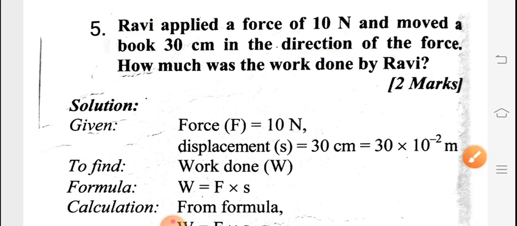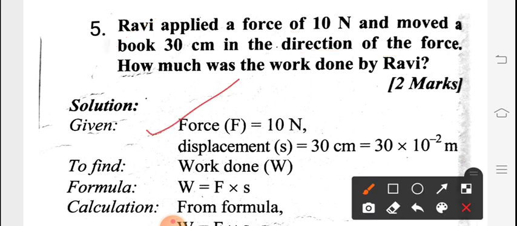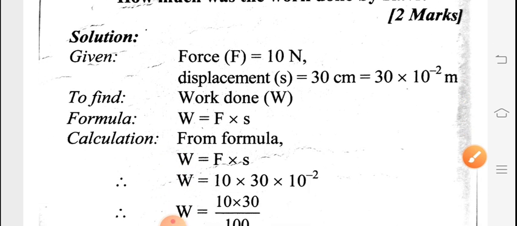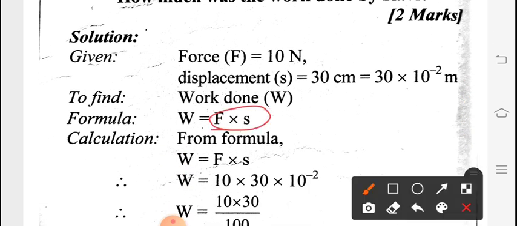First of all we will write the given things. Force is given, that is 10 Newton. Displacement S is 30 centimeter, which we have to convert into meter, so 30 multiplied by 10 raised to the power of minus 2 meter. What we have to find is work done. The formula for work done is force into displacement.